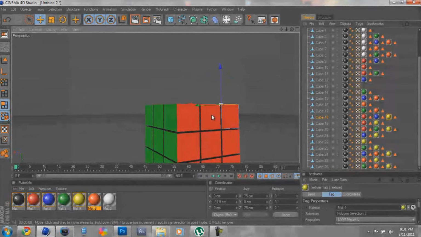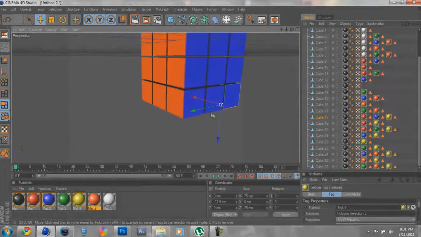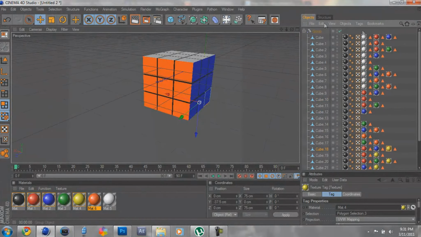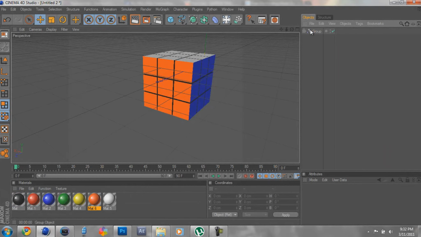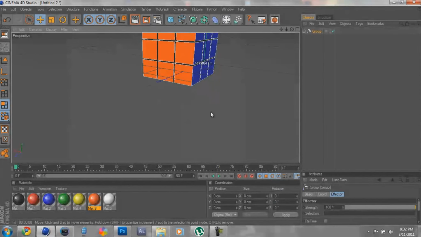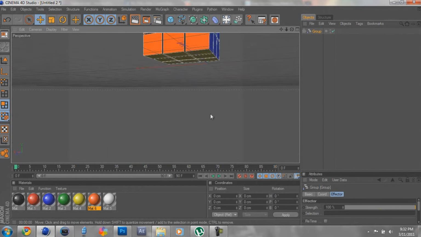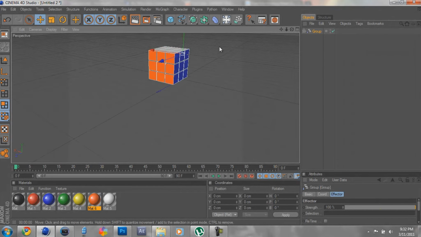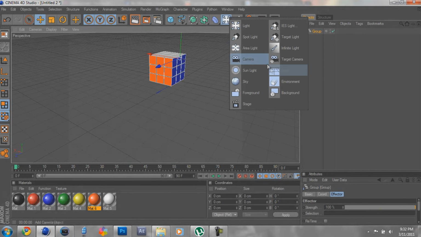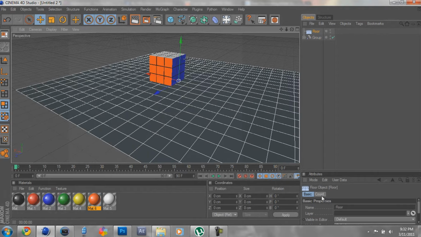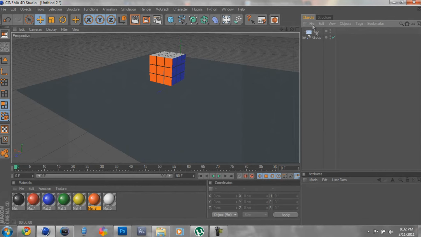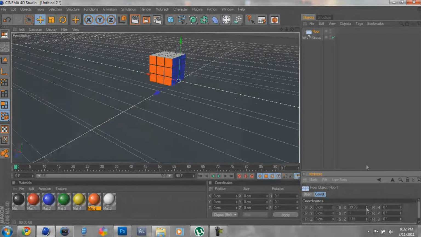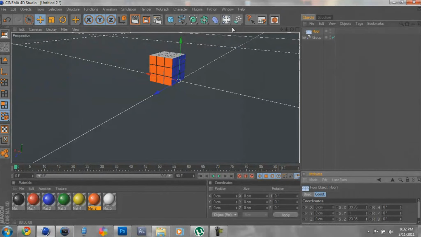Okay, now that the Rubik's Cube is finished, you must have all sides completed. And now that this is done, we're going to make a floor. So move the cube above the little grid right here and make a floor. Now what I do with my floor is I just go crazy on it and extend the floor until you cannot see it in the frame. So it looks something like that.